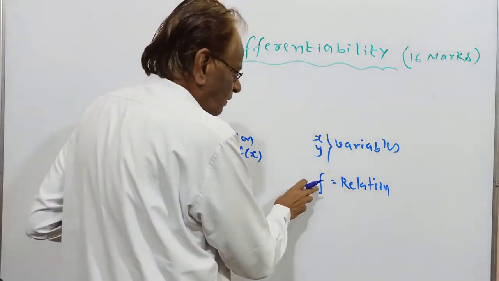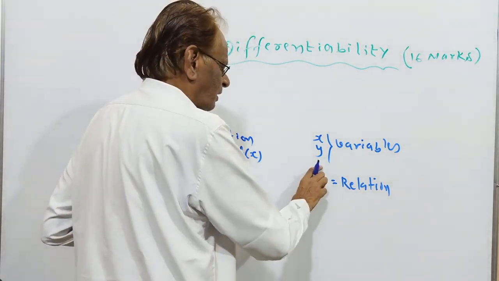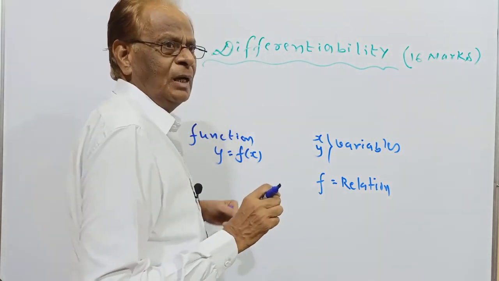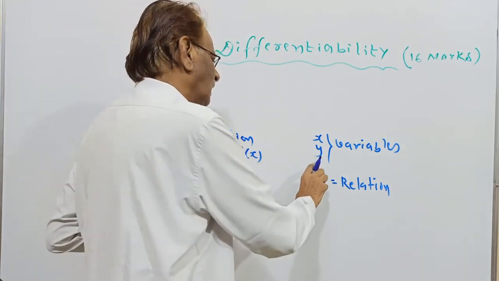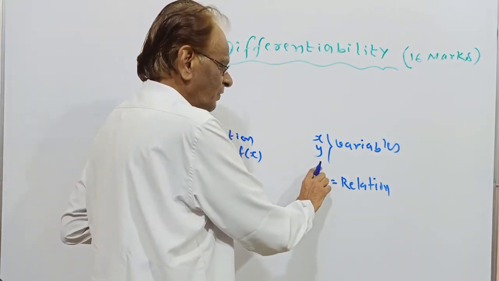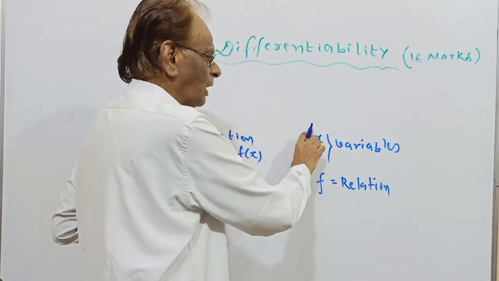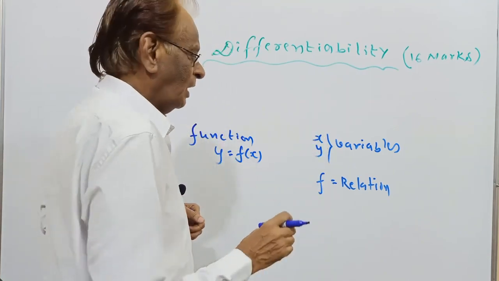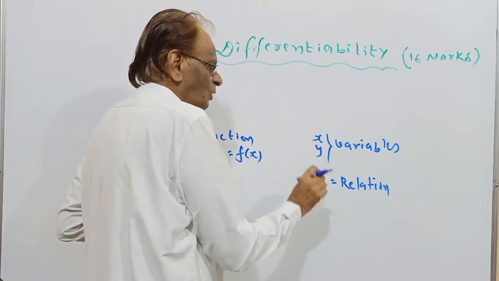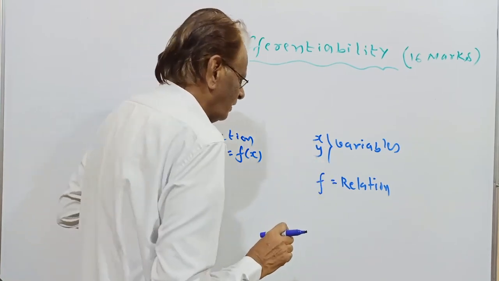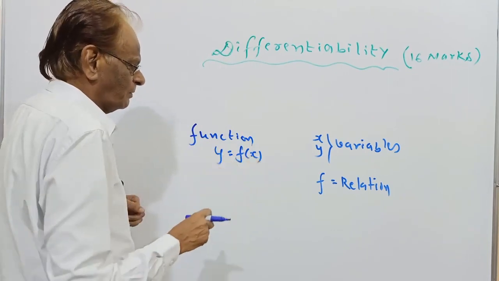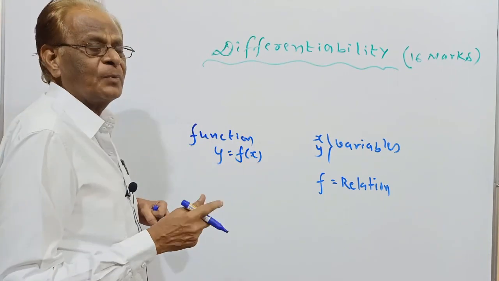By using this relation, which may be an algebraic relation or trigonometric relation, logarithmic, exponential, any type of relation, we are going to connect these two variables x and y. If x and y are connected under a relation, and y depends upon x, then y is called a function of x.